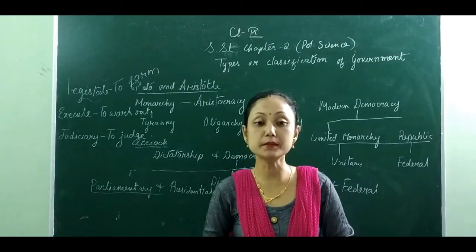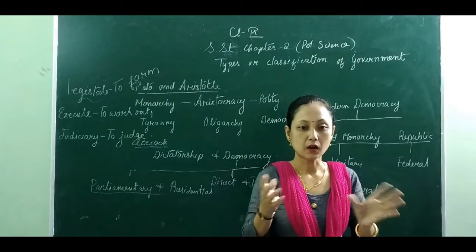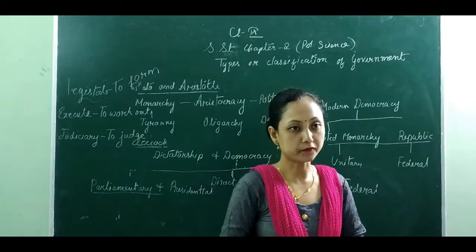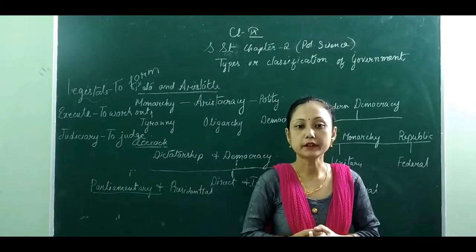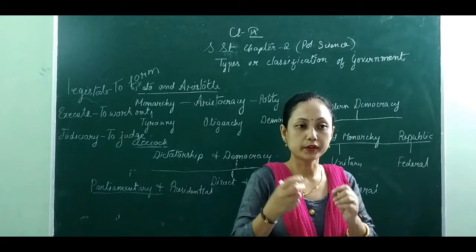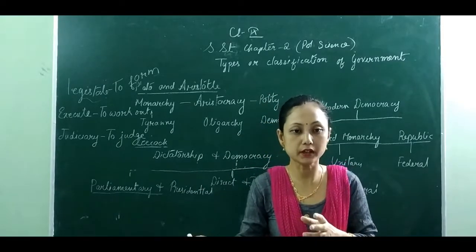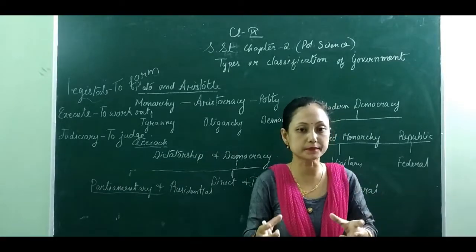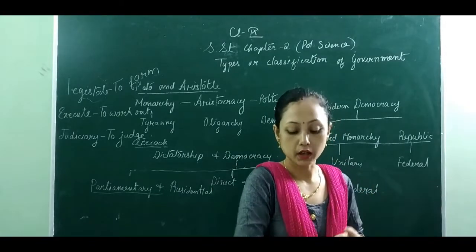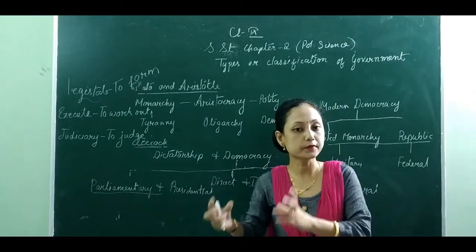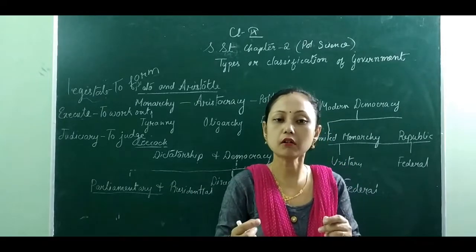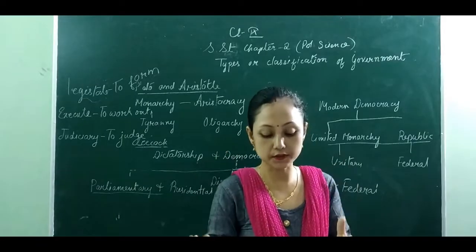Now, here come the demerits. What are the demerits? Demerits means what bad things can happen in a parliamentary form of government. Now, alliance government: we find that alliance government is a form of government where different groups of people come together. When they have different opinions, two or three groups unite together and form another group. Alliance government is such a type of government. The chances for an alliance government to be formed in a parliamentary form of government are very high, it might happen.